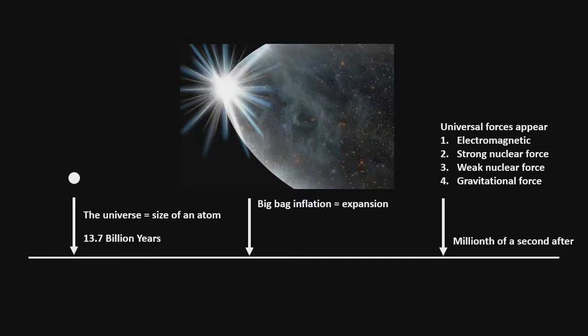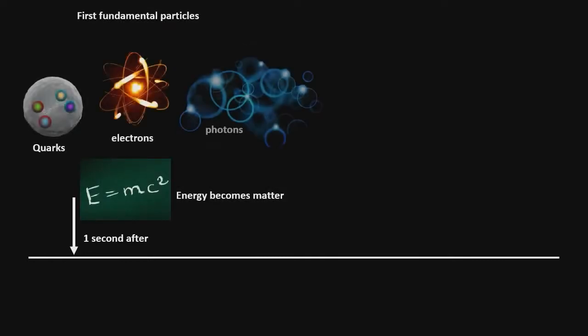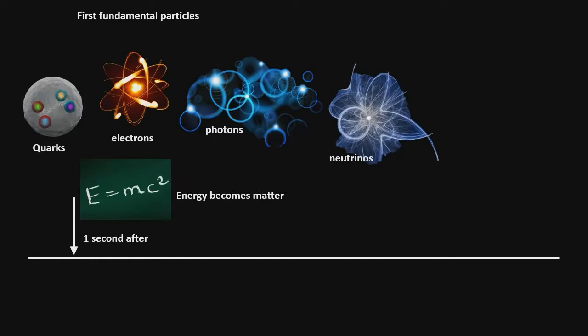A millionth of a second later, the four universal forces appeared. These are electromagnetic force, strong nuclear force, weak nuclear force, and gravitational force. One second later is the appearance of the first fundamental particles. This is actually the translation of Einstein's formula, E = mc², or energy can become matter. In other words, when energy decreases, it can be transformed into matter.